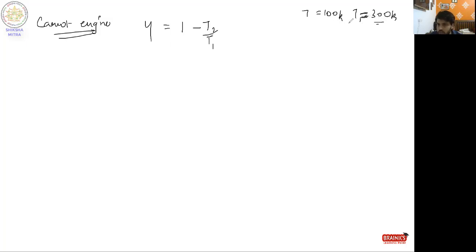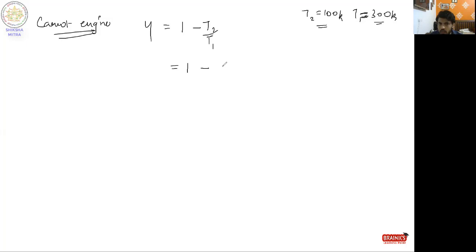So T1 is 300 Kelvin and T2 is 100 Kelvin. After the engine does some work, the temperature of that heat will definitely get reduced, because the heat is converted into some work done. So T2 is the final temperature and T1 is the initial temperature.